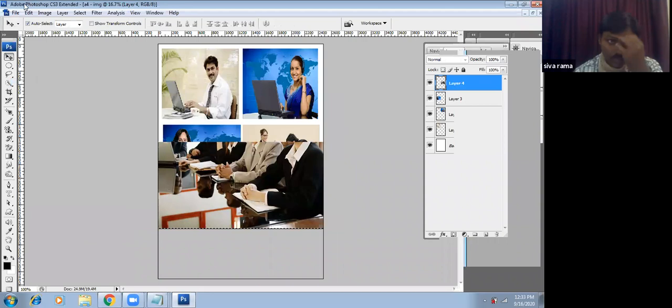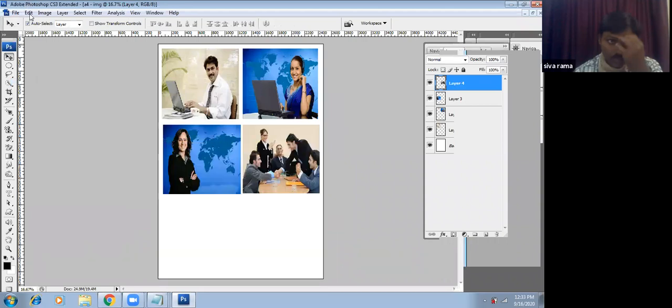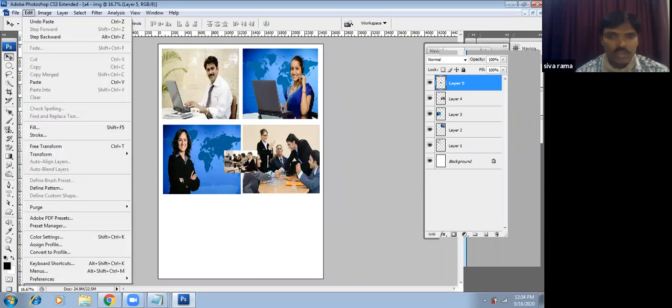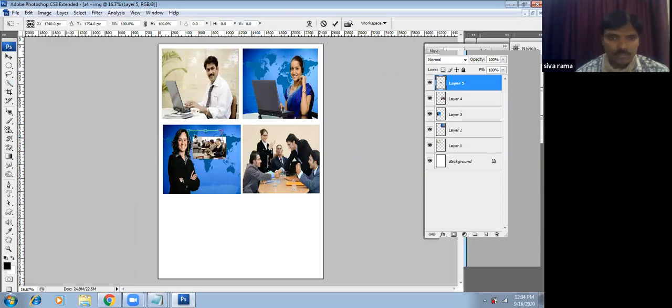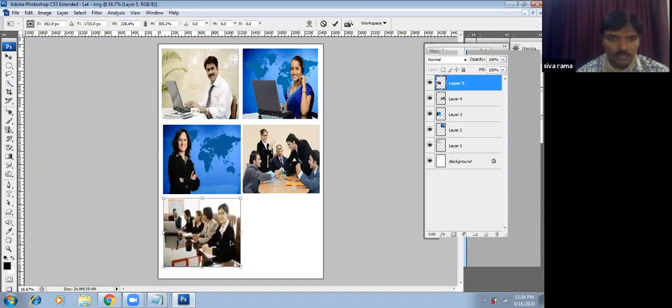Then we paste and use Free Transform to adjust the pasted image. Then get the order to download. Another image I open.